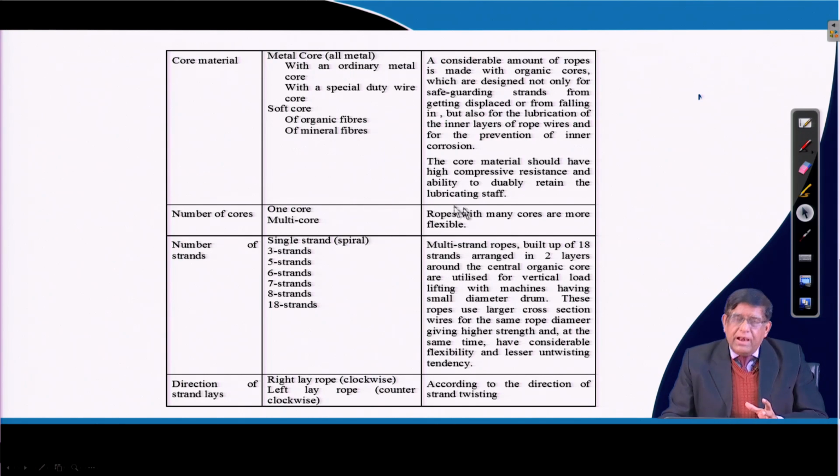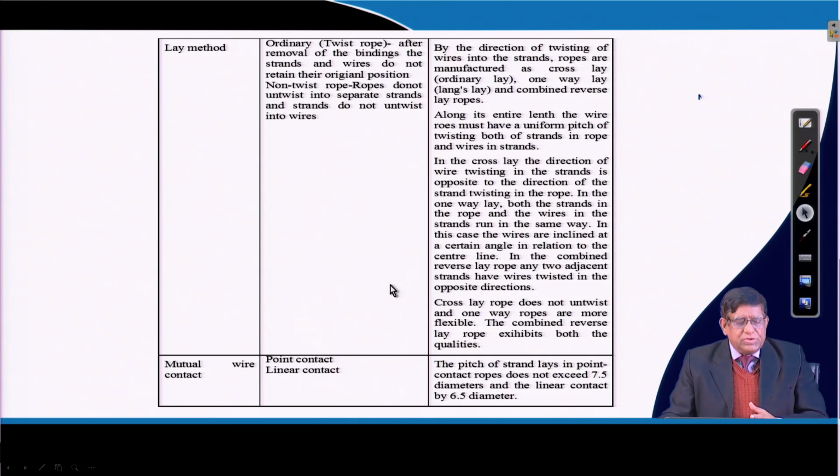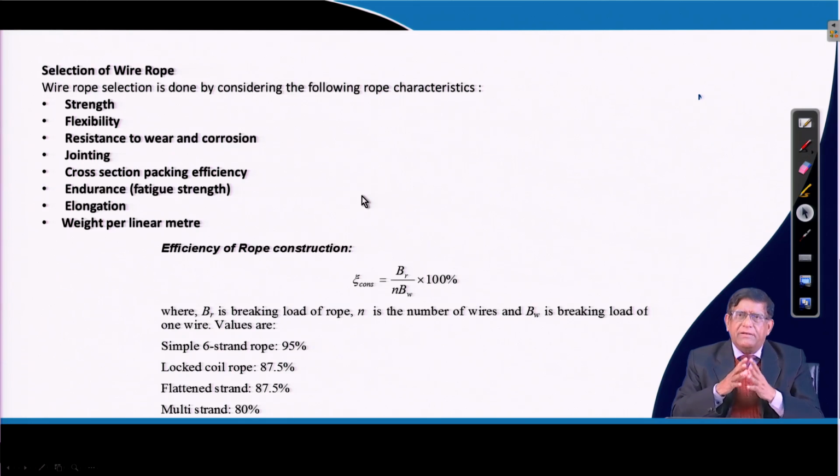So, we will have to study the different literature on rope to know how exactly ropes are used. Depending on their lay length, depending on how they are put together, you can find it in the literature, and they use wire rope in different machines.